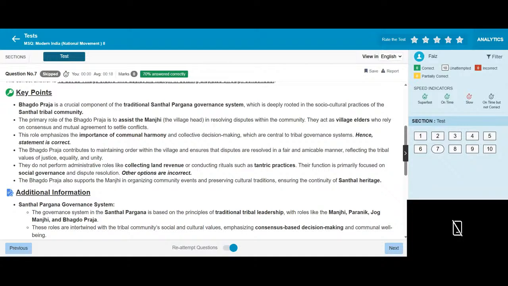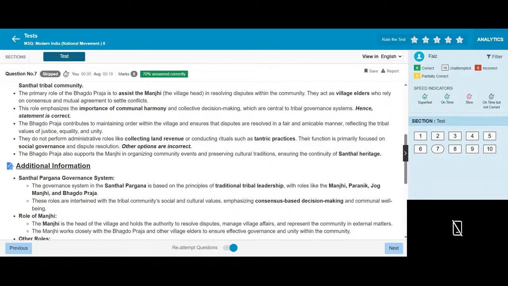and amicable manner, upholding in the tribal village the values of justice, equality, and unity. They do not perform administrative roles like collecting revenue or managing resources, nor tantric practices. Their concern is primarily focused on social governance and dispute resolution. They also support the Manji in organizing community events and preserving cultural traditions, ensuring the continuation of the heritage. The Santhal governance system is organized based on tradition and tribal leadership.